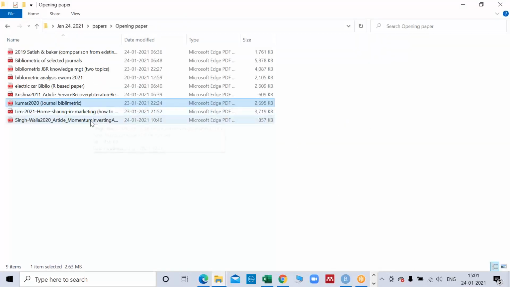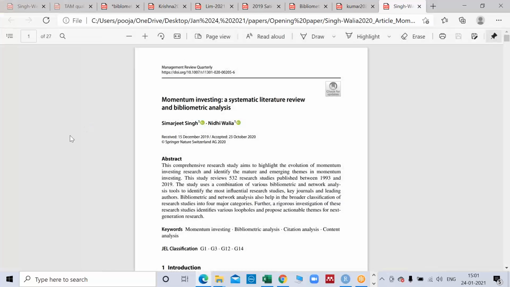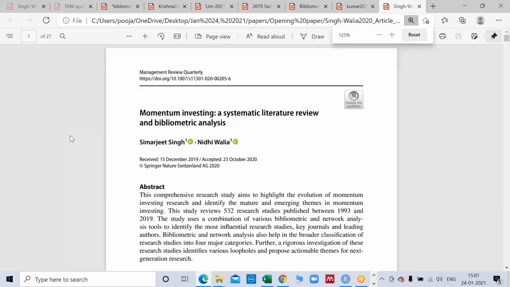And this is another one for finance people, if somebody is there: momentum investing, SLR, and bibliometric analysis.